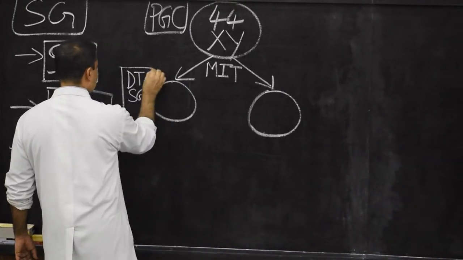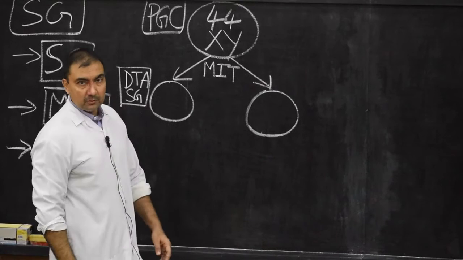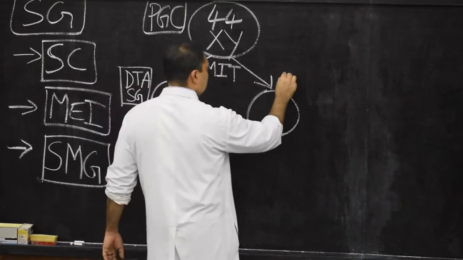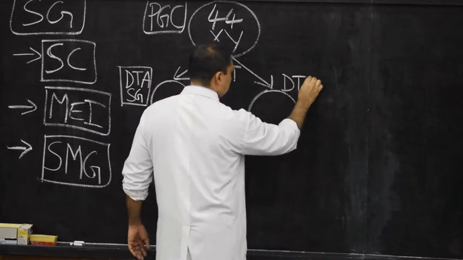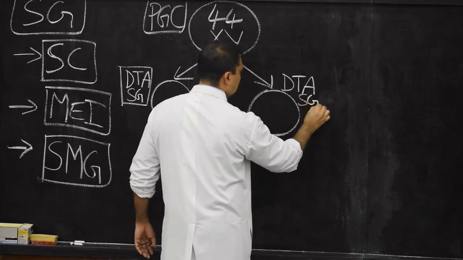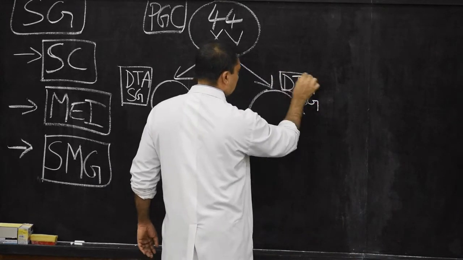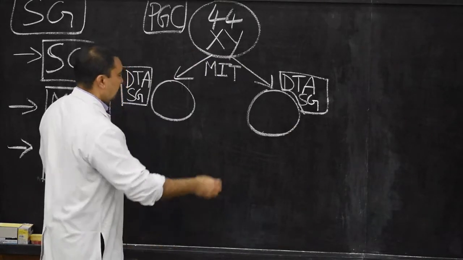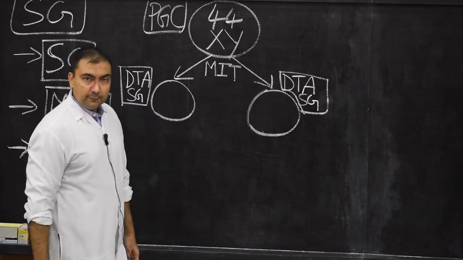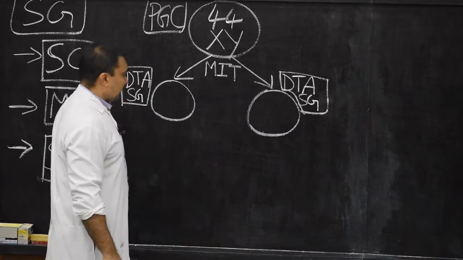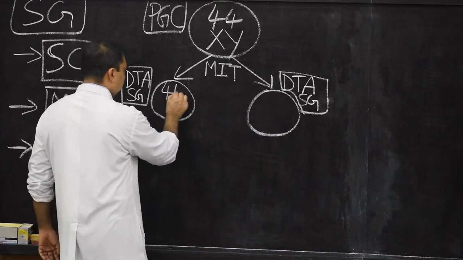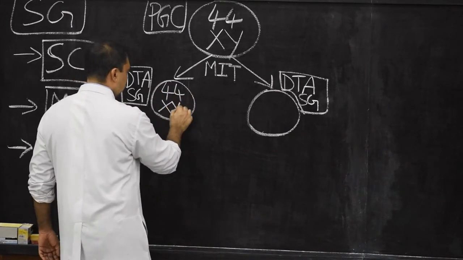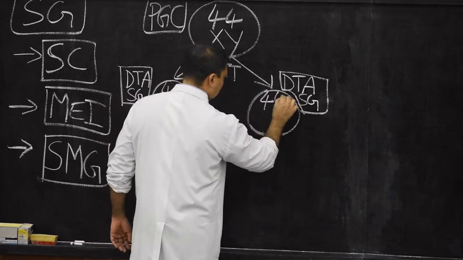Please note down, it is a dark type A spermatogonia. Two dark type A spermatogonia are produced, they are developed as a result of mitosis, and the number of chromosomes again will remain the same, 44XY.